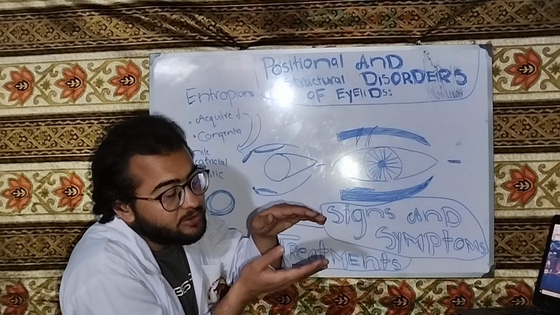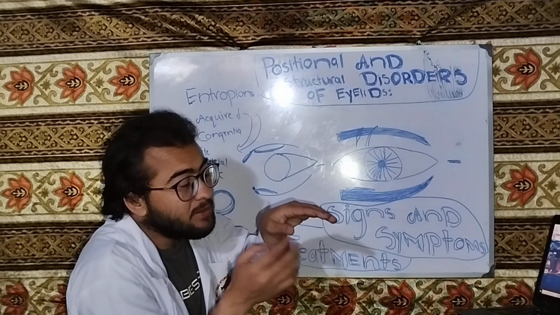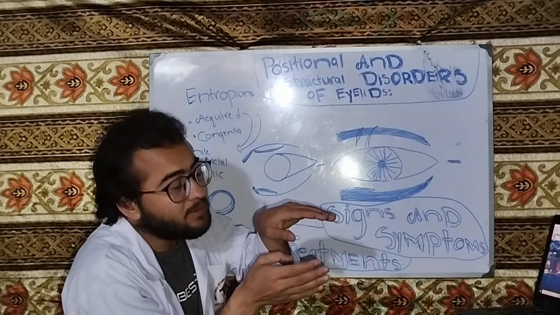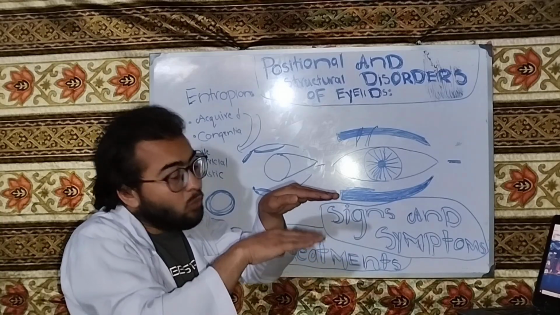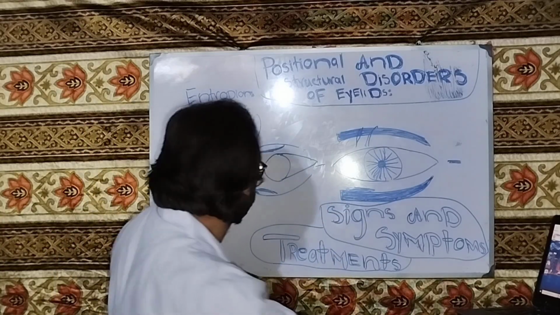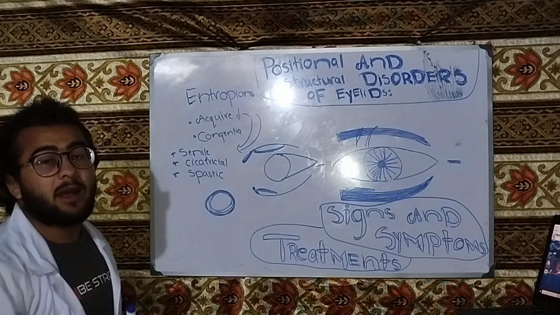The palpebral part of the orbicularis oculi will contract extensively, and it will turn the lid toward the eye globe. So this is the pathogenesis of the spastic entropion.